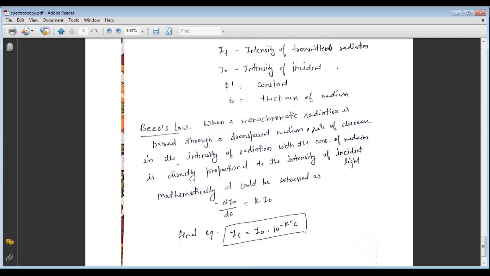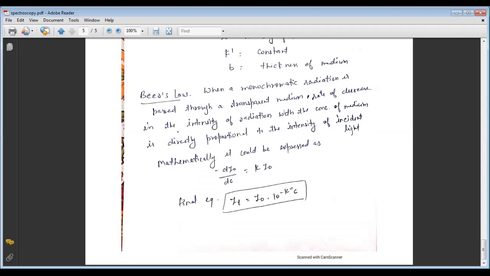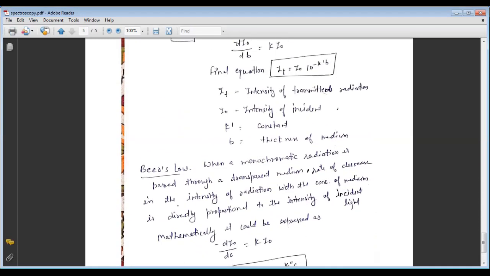After the mathematical calculation, we can express minus dI naught upon dc, where c is the concentration, equals k I naught. At the end we find the equation: It equals I naught into 10 to the power minus k double dash c, where c represents the concentration of the medium.